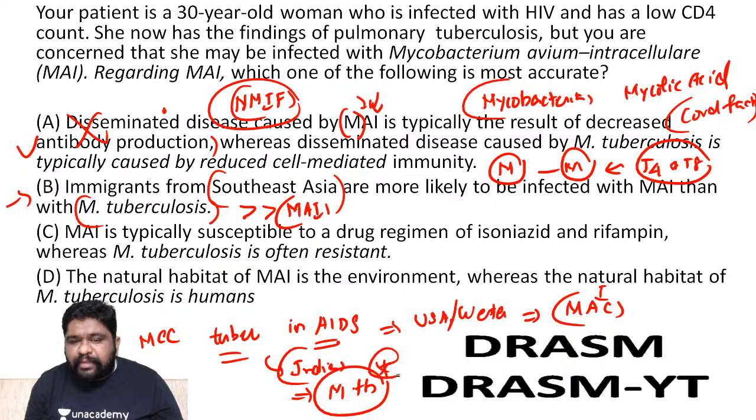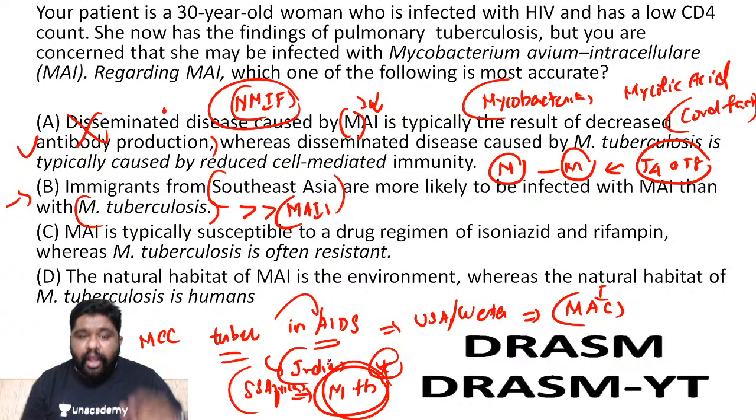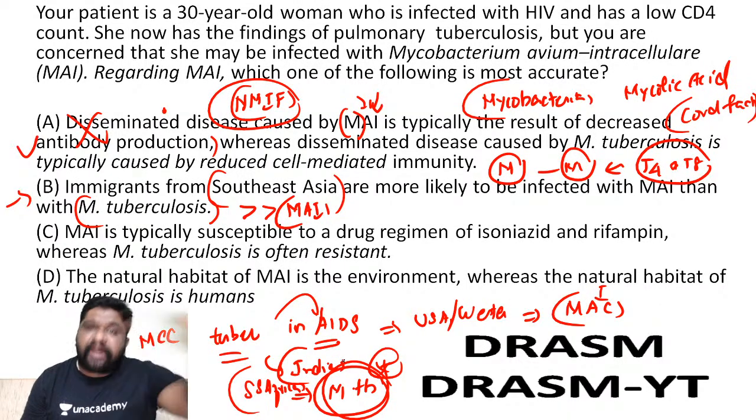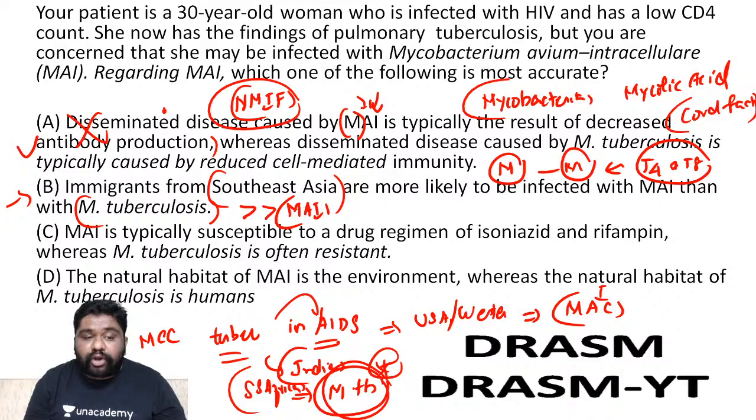Nobody can beat MTB in India. MTB load in India is extremely high. Also remember, in both India and sub-Saharan Africa, the most common cause of tuberculosis in AIDS patients is also MTB. Because of the Indian load and sub-Saharan African load, the most common cause of tuberculosis in AIDS patients globally is also MTB. I hope I made my point here.